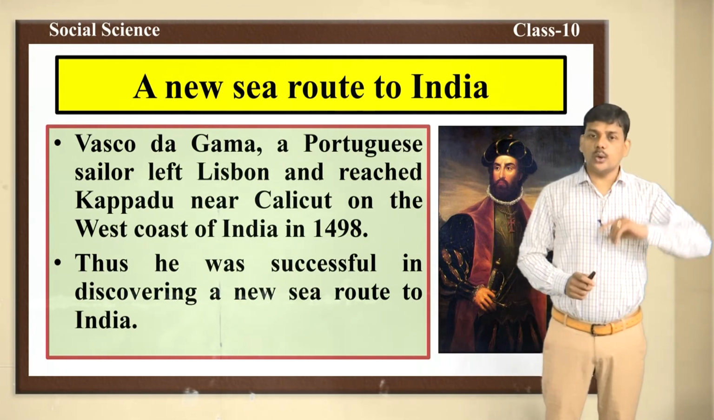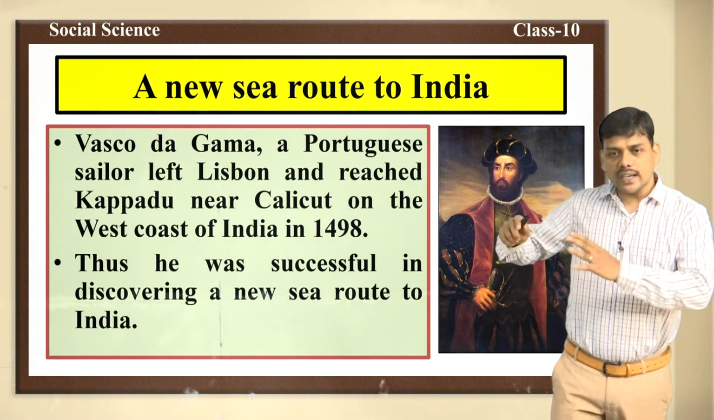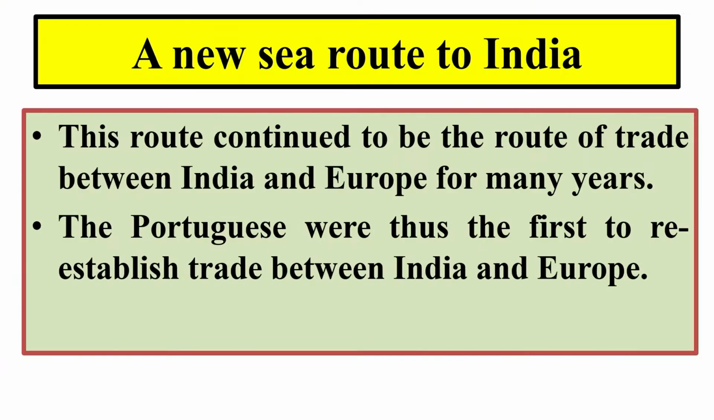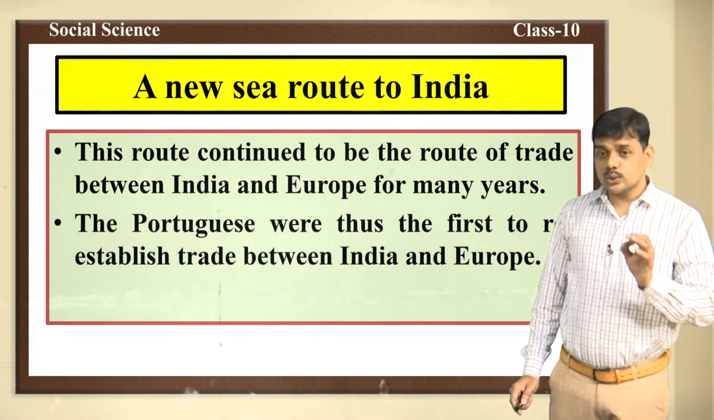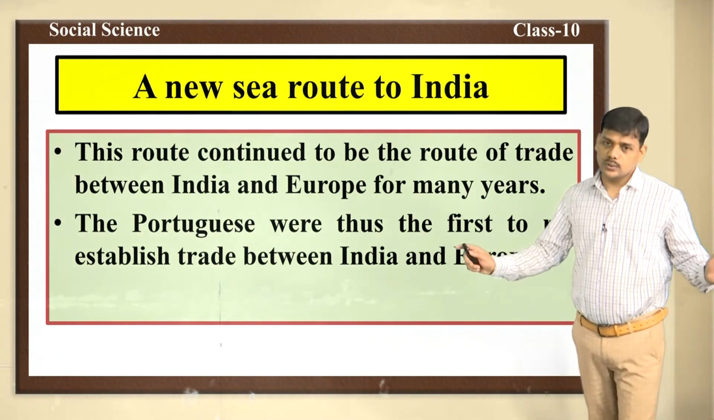He belonged to Portugal. He was a Portuguese sailor. He started his journey from Lisbon and finally reached Cape Padu near Calicut. When Vasco da Gama discovered the new sea route to India, this route continued to be the route of trade between India and Europe for many years. That means other Europeans came to India through these routes. That's why these routes continued to be the route of trade for several years, and the Portuguese were the first to re-establish trade between India and Europe.